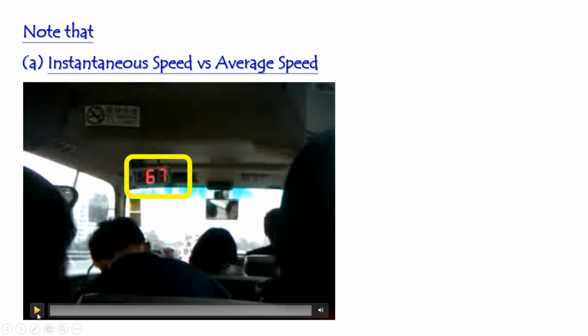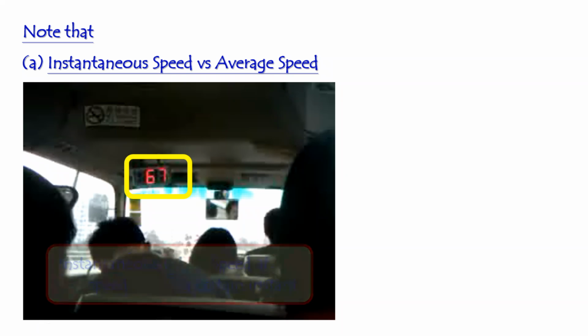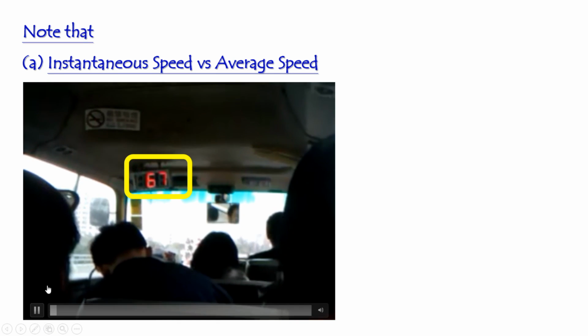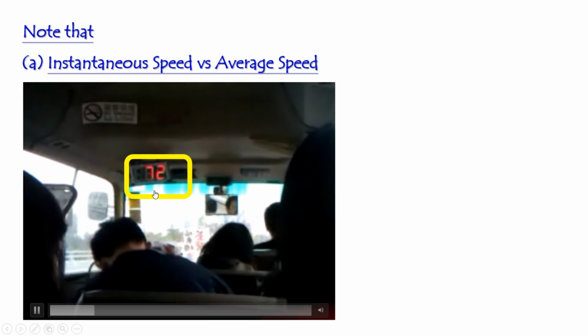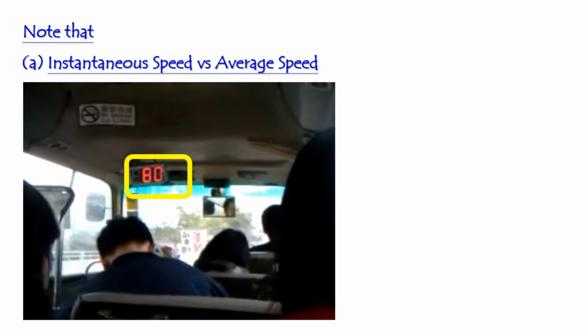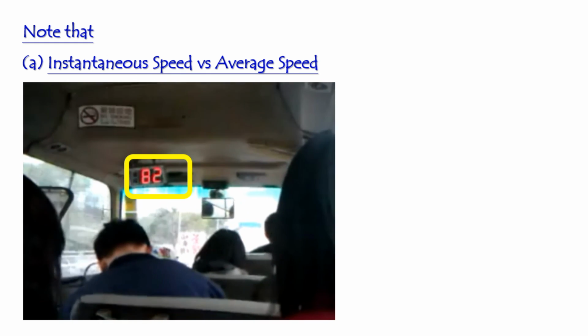Maybe we can take a look at the video below. So it is a photo inside a minibus. You can see there's a box, and the number 67 is shown in the box. Okay, now let me play the video for you. Yeah, this number changed from 67, 75, 77, and then 80, 82.